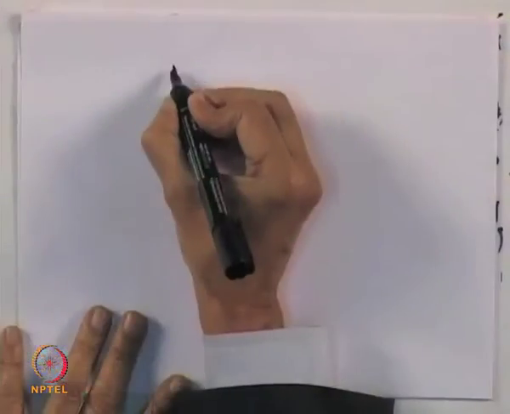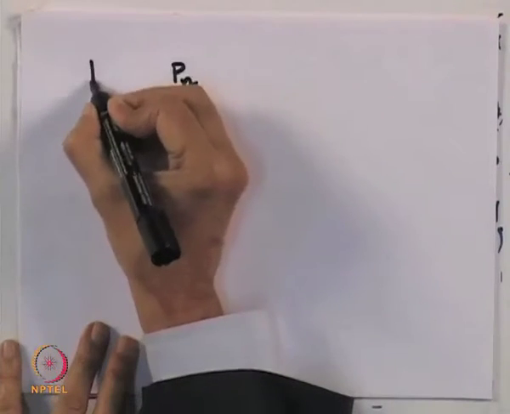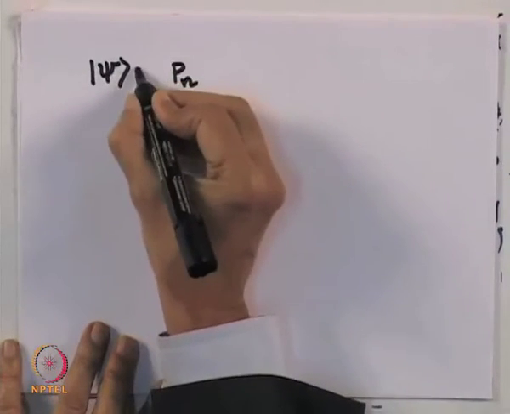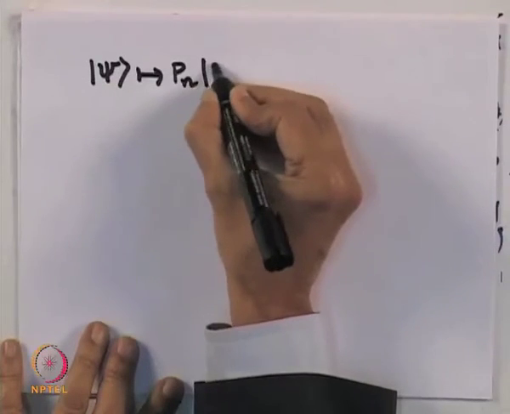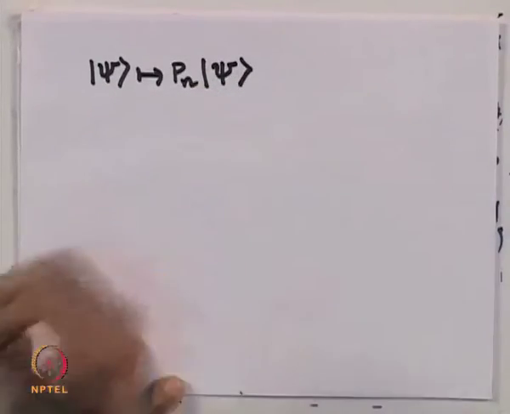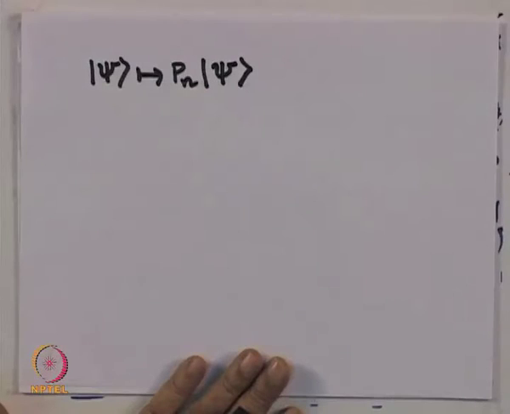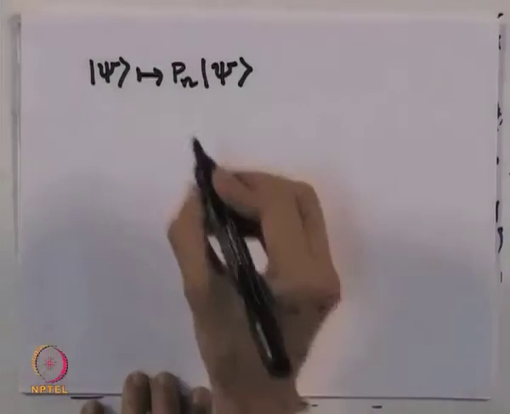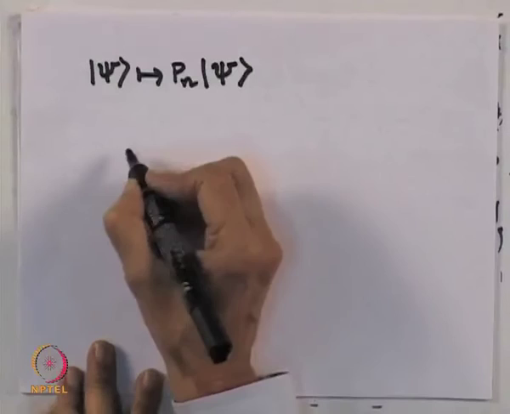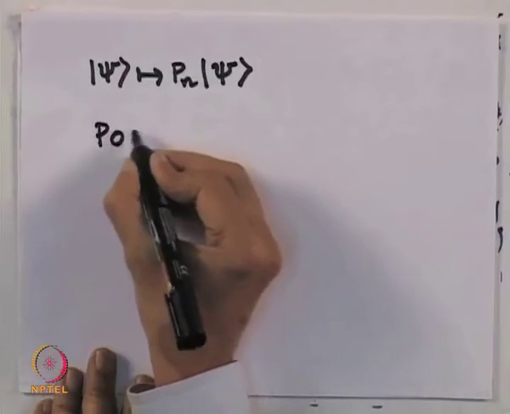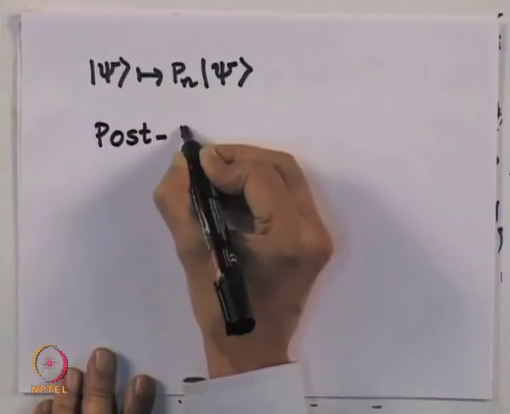That's a philosophical question. Now, what happens to the state of the system once it has collapsed? So we have agreed that what has happened is that the state has gone from state psi to a projection of the state onto the eigenstate corresponding to lambda m. Now, if I normalize this state, I can talk about what is the post-measurement state of the system.